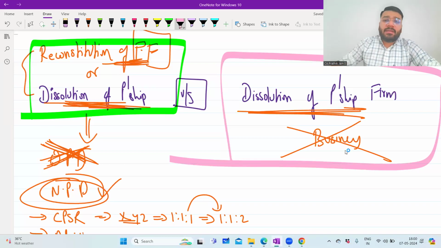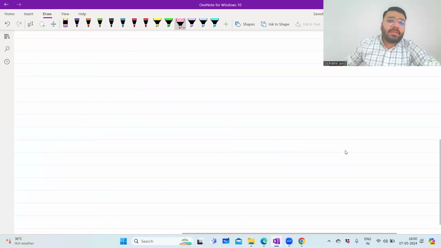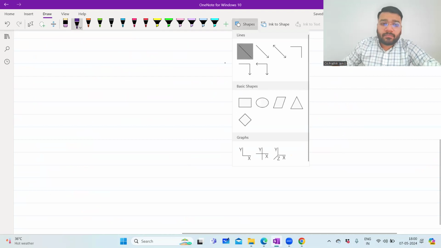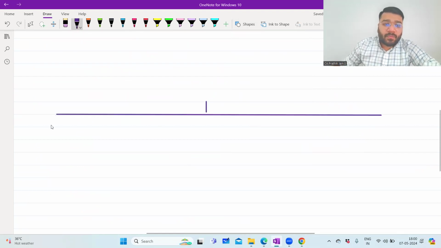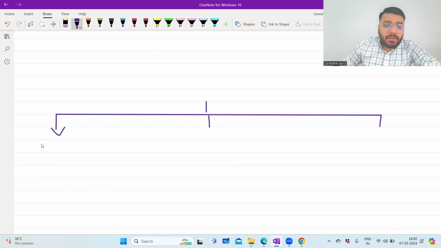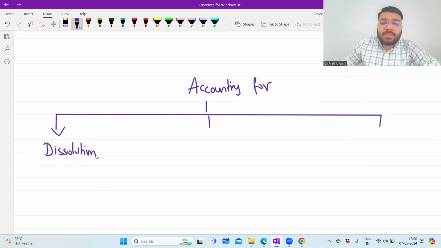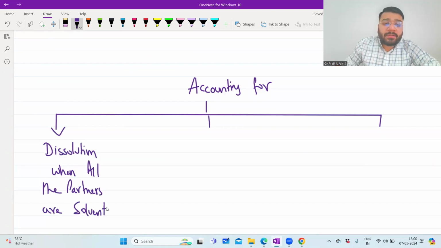Now guys, in dissolution of partnership firm, there are a total of 3 concepts. In this topic, we are going to learn 3 broad concepts. One is accounting for dissolution when all the partners are solvent.